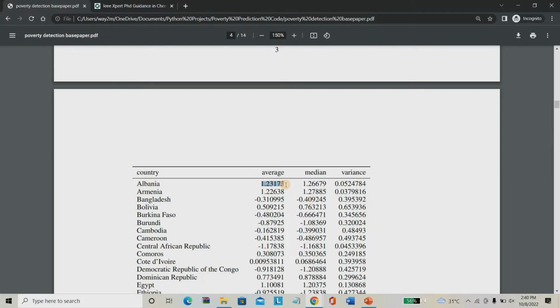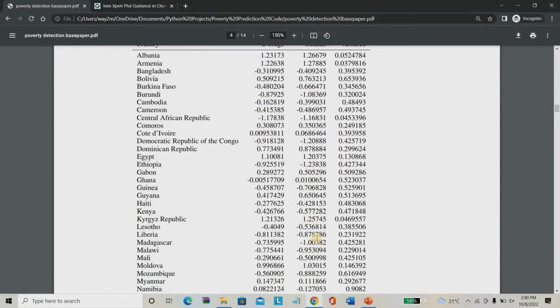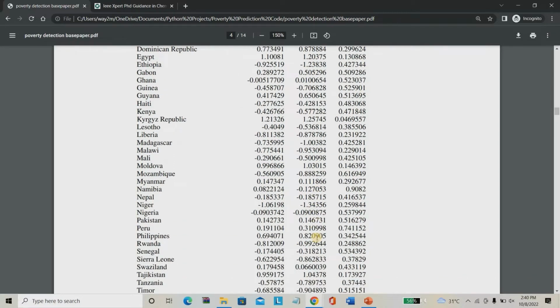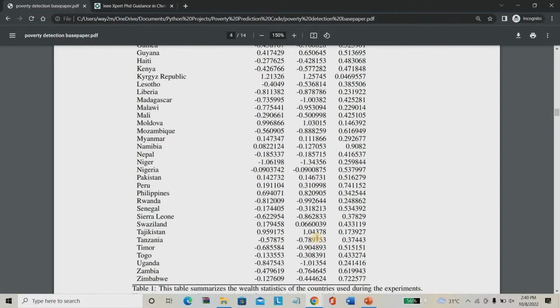For Albania, they predicted using satellite images 1.23. The actual Albania poverty rate is 1.26. Both are the same. You can check Cameroon. They predicted minus 0.41. The actual rate is minus 0.48. So satellite imagery as well as direct survey, both are nearly the same. So the system was working. The system is working perfectly. This is the conclusion they have given.